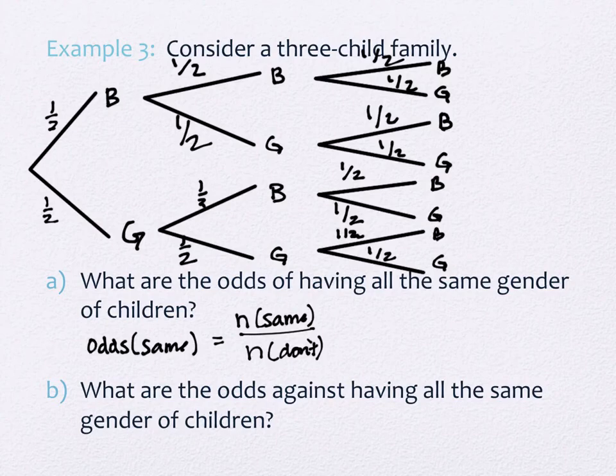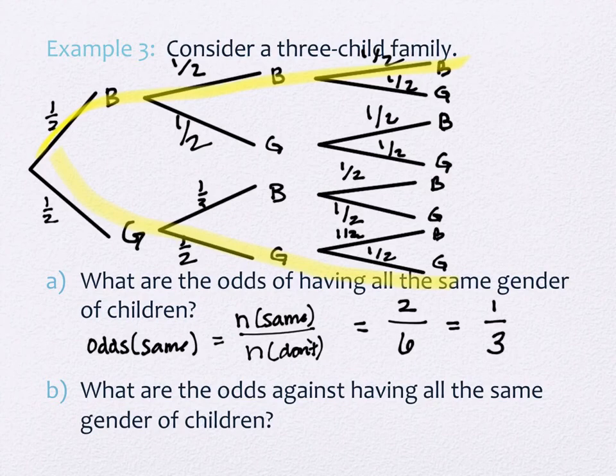Yeah. So how many branches are all the same gender children? 2. The one at the top and the one at the bottom. There are 2 branches that have all the same gender children. And how many branches don't? 6. There are 6 that remain. And we will reduce this to 1/3.